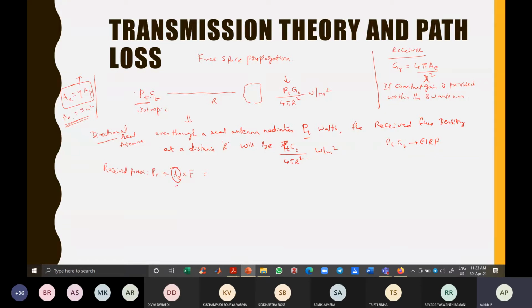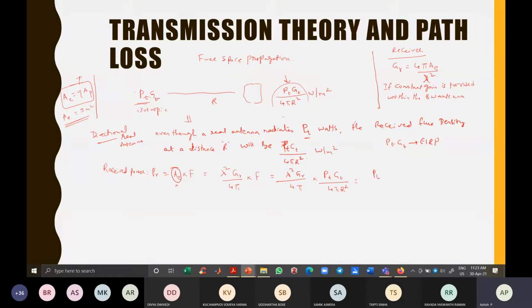Based on that, AE will be, by cross multiplication, lambda square GR divided by 4 pi. Into the flux density at that point. How much is the flux density? This much: PT into GT by 4 pi R square.